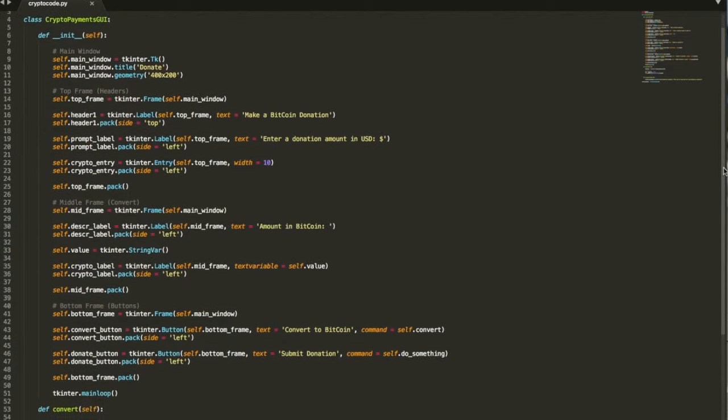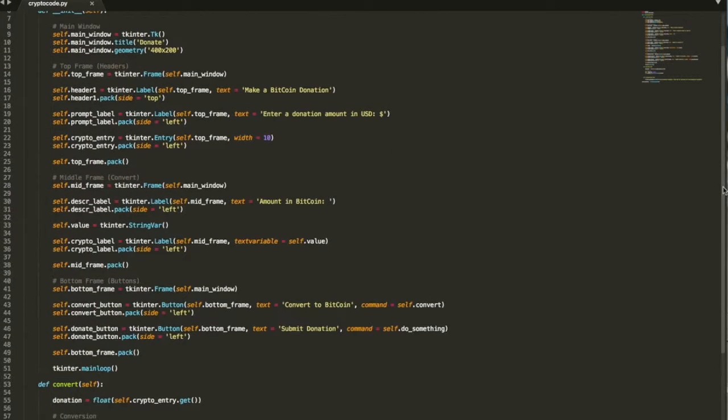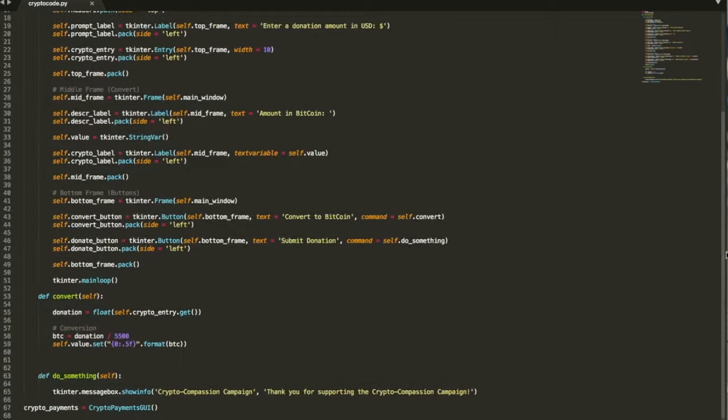The donation system is currently only set up to receive Bitcoin donations. However, in the future, we would like to be able to accept donations in Litecoin, Ethereum, and many other cryptocurrencies. So far, the only obstacle that I met when going through the code was the fact that Bitcoin tends to fluctuate from day to day, and I was unsure how to implement a code that kept the current value of Bitcoin up to date.